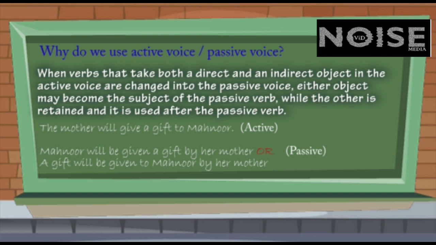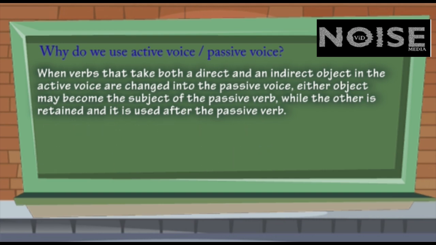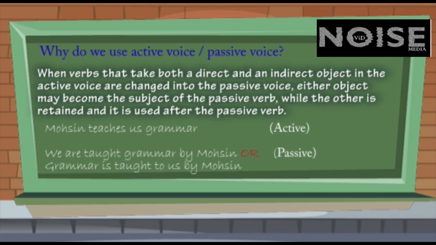Number one, Mahnur will be given a gift by her mother, or a gift will be given to Mahnur by her mother. Second example, Mohsin teaches us grammar. It too has two possibilities. We are taught grammar by Mohsin, or grammar is taught to us by Mohsin.